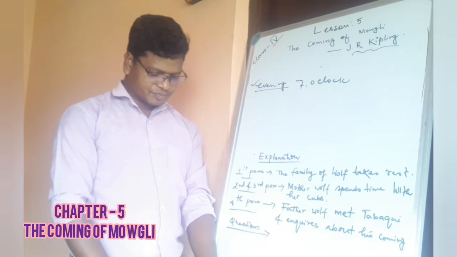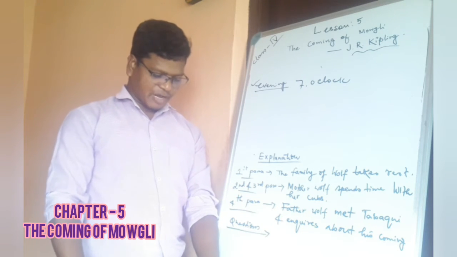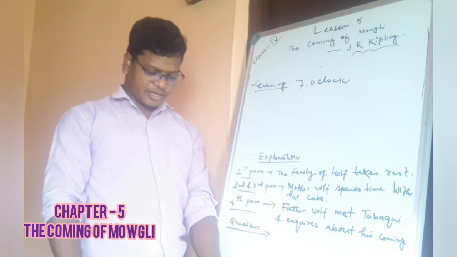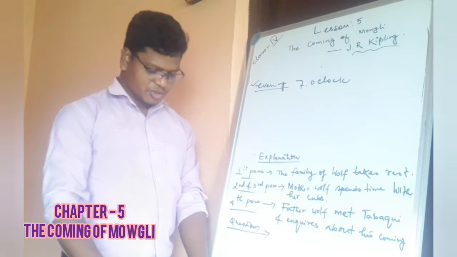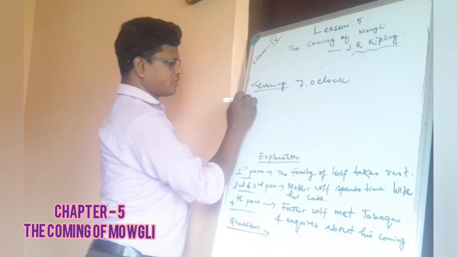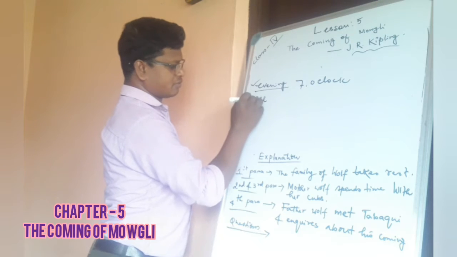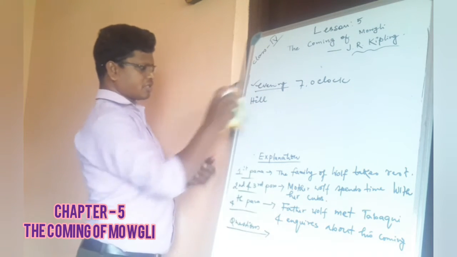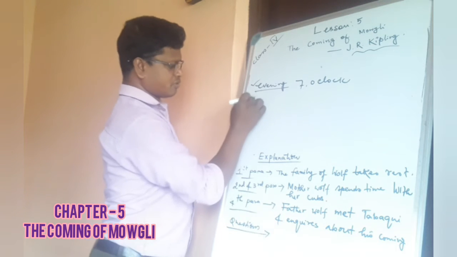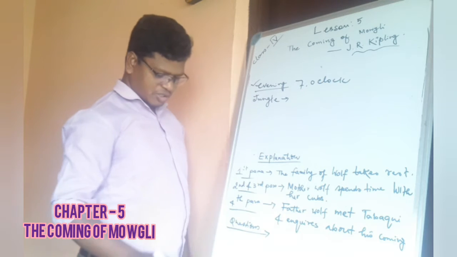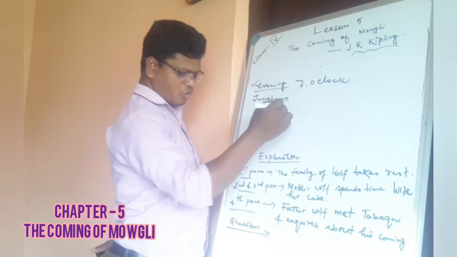Let's continue. He and his family were resting in their den, a cave in the thick jungle of the Seeonee Hills. Here is the name, not of the hill, but of the jungle. So what is the name of the jungle where they take rest? Seeonee Hills.